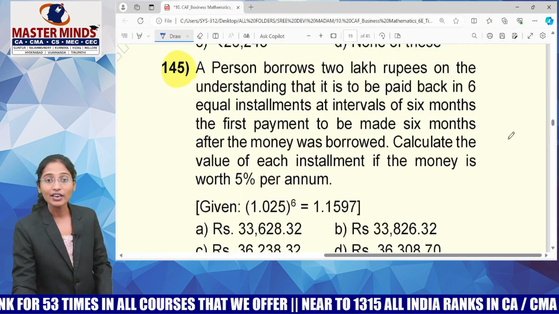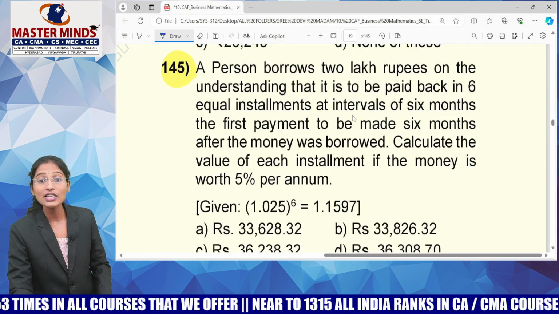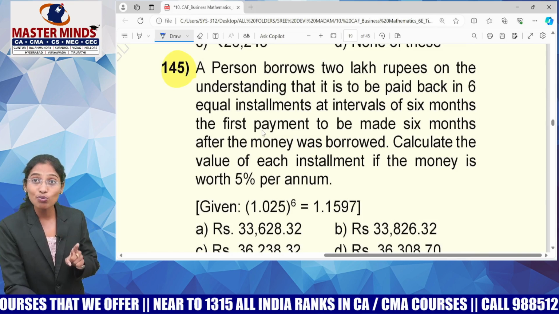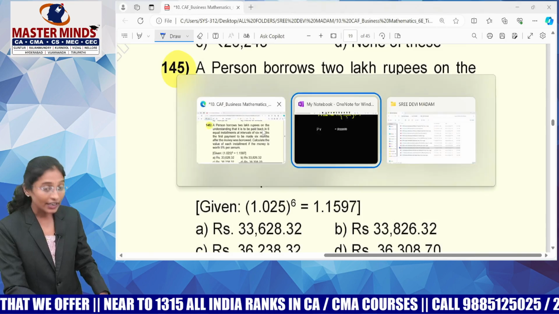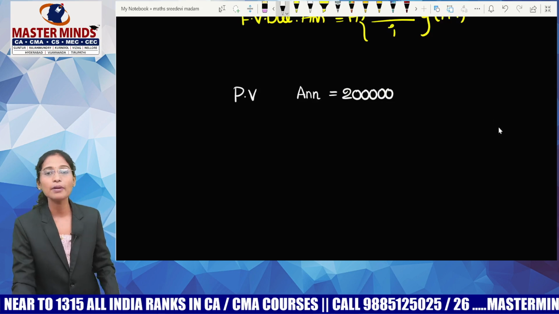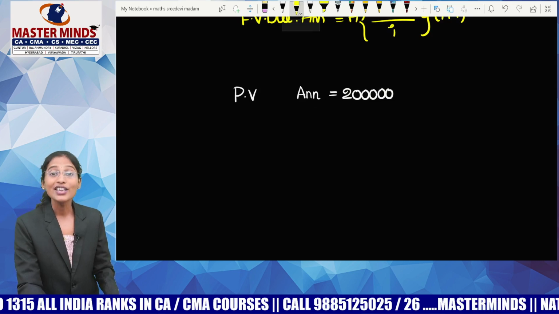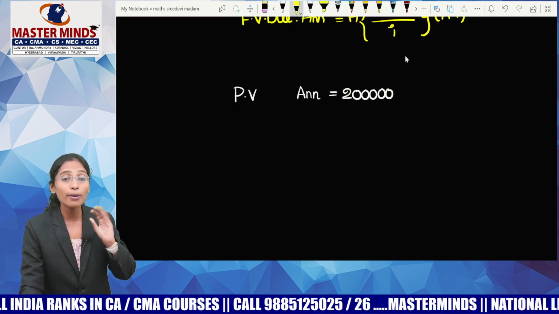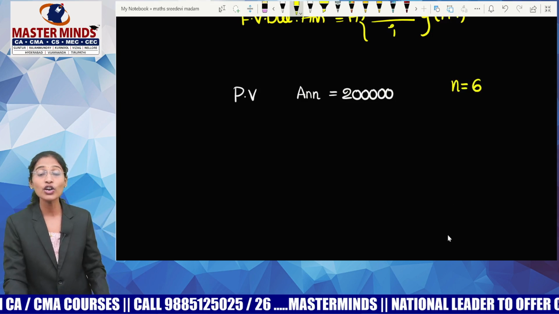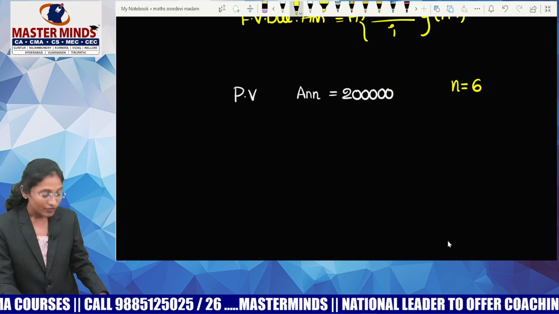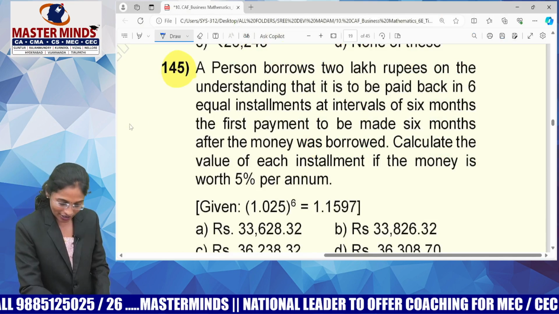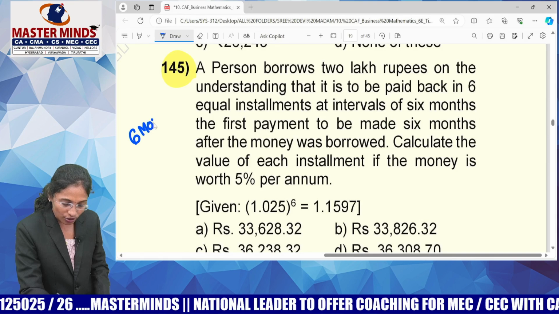Okay, let me read out the next line. Understanding that it is to be paid back in 6 equal installments. Guys, I have already told you, whenever you come across more than one payment or receipt, it has to be considered as an annuity. How many installments are taking place? 6 installments. Here in annuity, we should not bother about the number of years. We should bother about the number of payments or receipts. How many payments do I need to clear my debt? 6 installments. But are these yearly installments or half yearly installments? 6 months. So your time period is only 6 months.